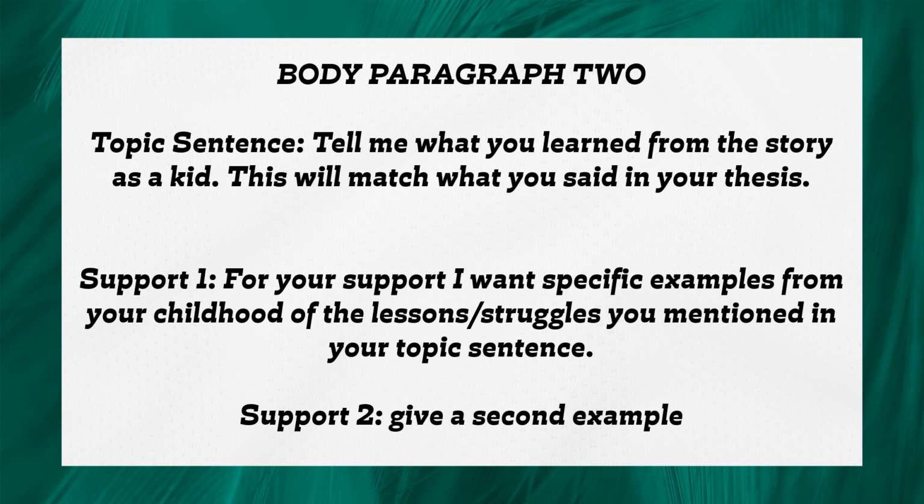You're going to tell me what you learned from the story as a kid, and then for your support, you are going to give specific examples from your childhood of the lessons or struggles that you mentioned in your topic sentence. For example, if I'm writing about Mulan and how the story empowered me as a kid, then I'm going to give specific support examples of times in my childhood that I empowered myself, that I did something that scared me, or that I disproved a stereotype about girls or something like that. So they aren't going to be examples from the story, they're going to be examples from my life that match the lesson that I learned from the story.